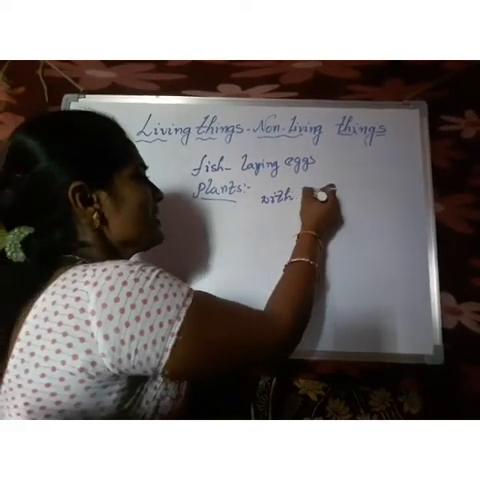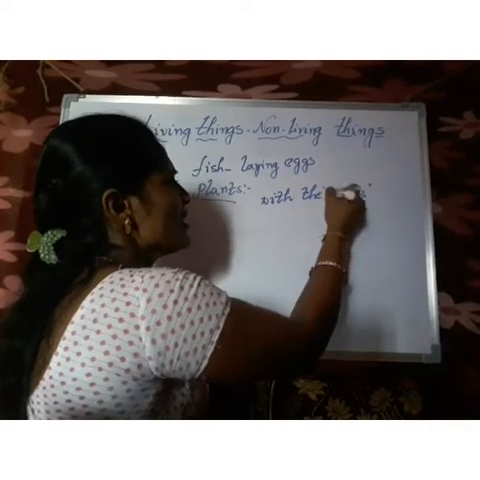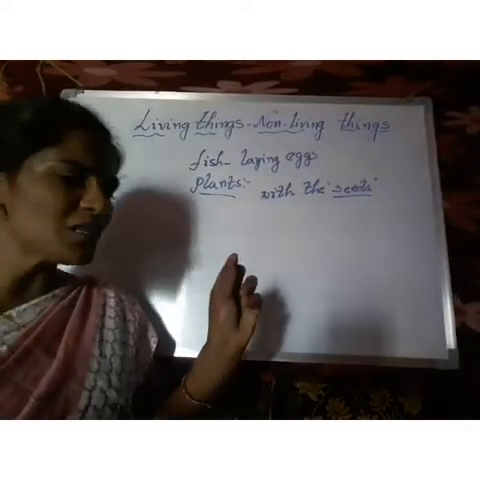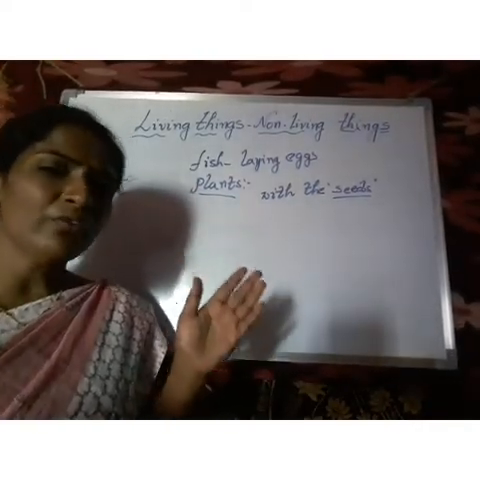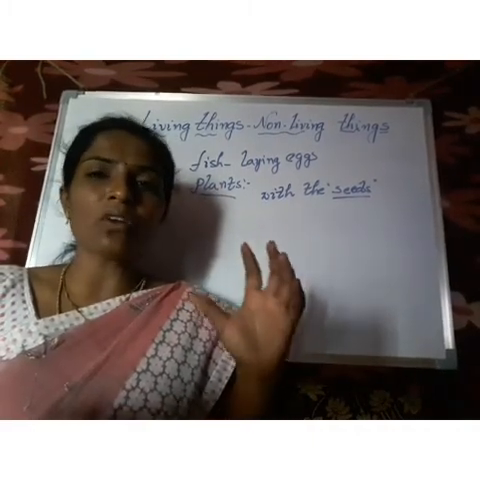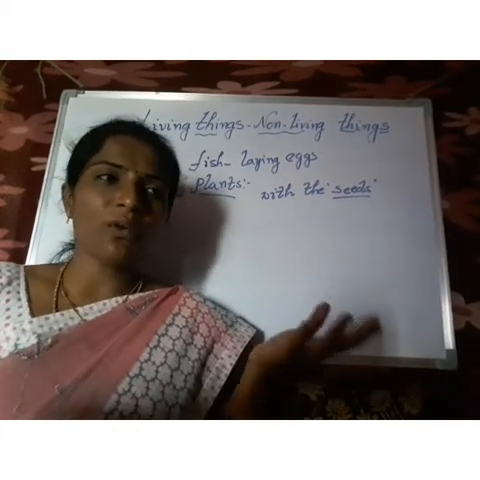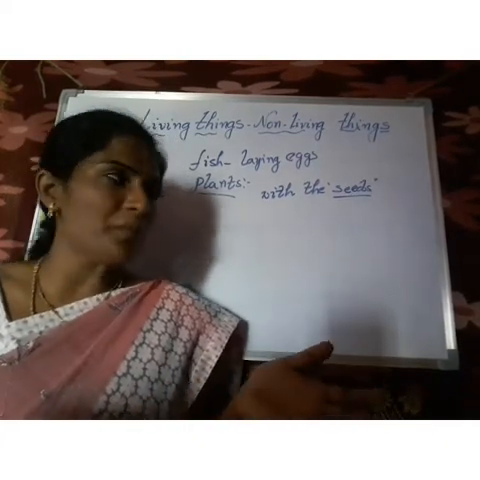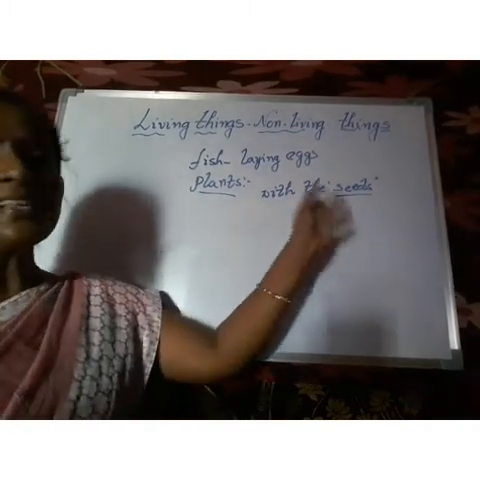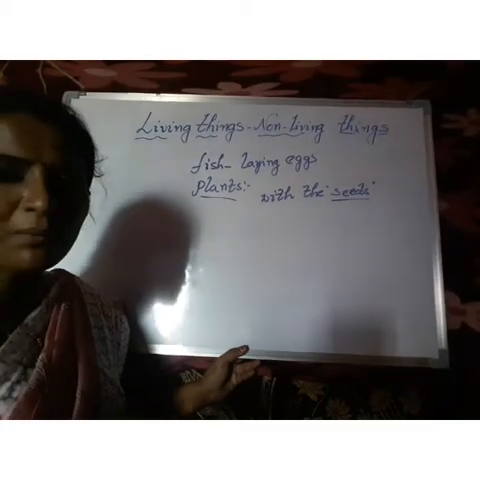With the seeds. Do you know seeds, children? Very small objects. For example, if you go to your kitchen, there is a box. If you look in that box, so many different types of seeds are there. What are they? Mustard seed, urad dal, so many grains we can observe. All of that we call seeds. With these seeds the plants can reproduce.